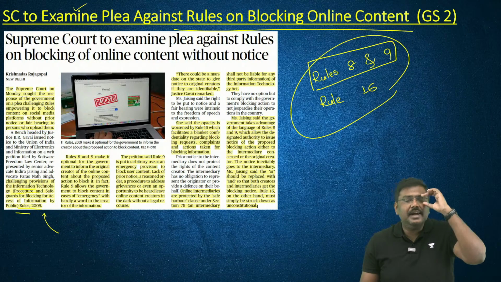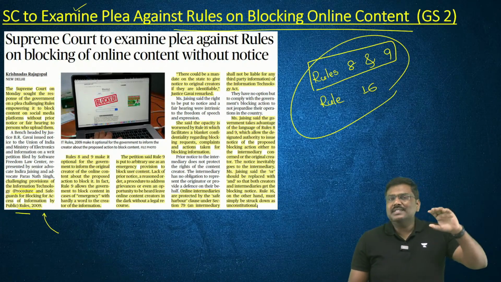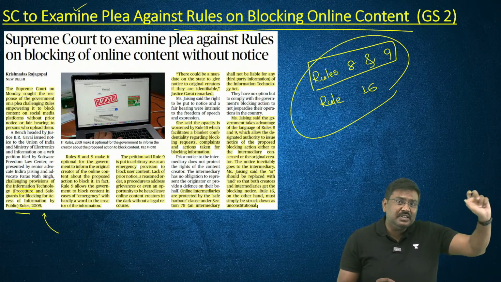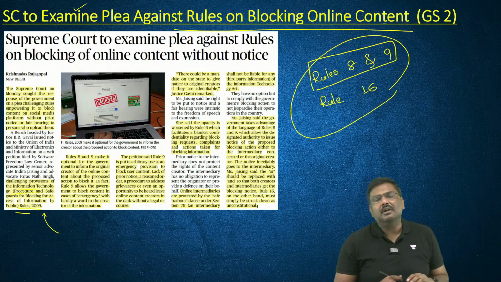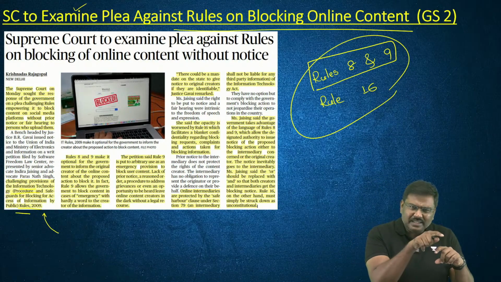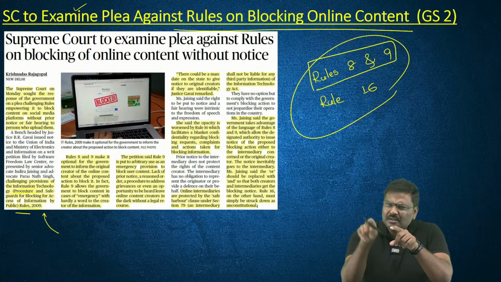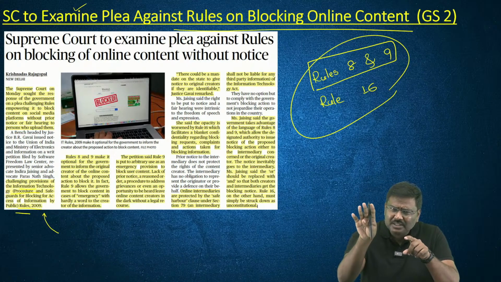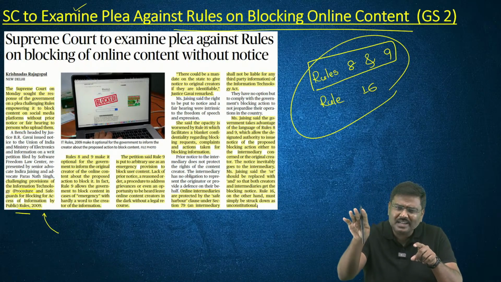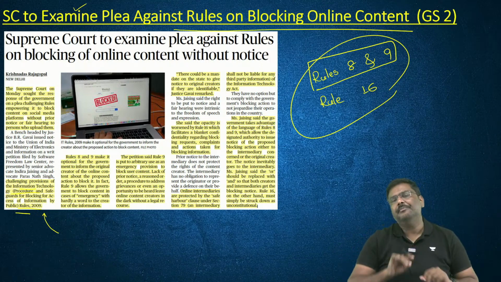I hope you remember this. Yesterday we were discussing it in the context of a Tamil online newspaper. The central government, that is the Department of Telecommunications, will send a notice and ask the service provider to take down or block certain content which is present online.